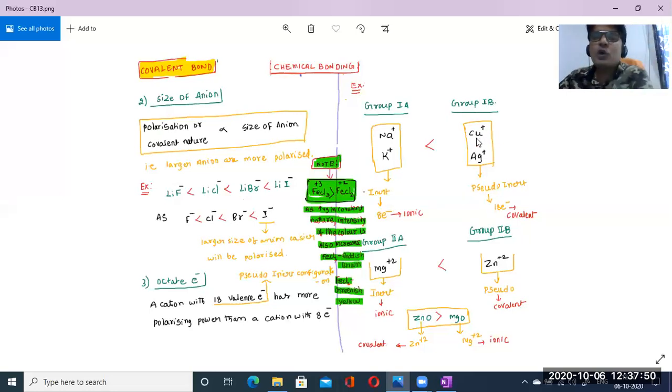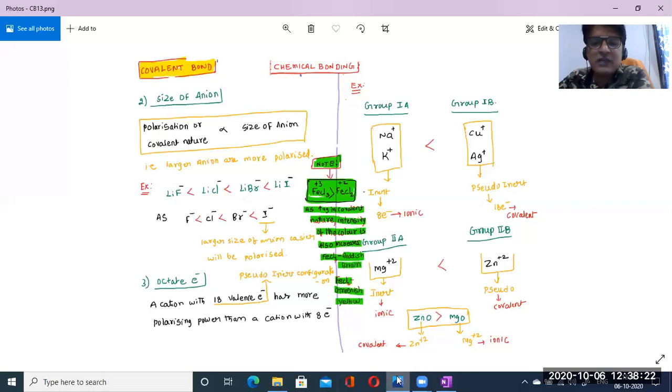Copper atomic number 27, sorry, this is not 27, this is 29. Copper is 29. By loss of one electron, think logically, it becomes 28, which is nickel, isn't it?